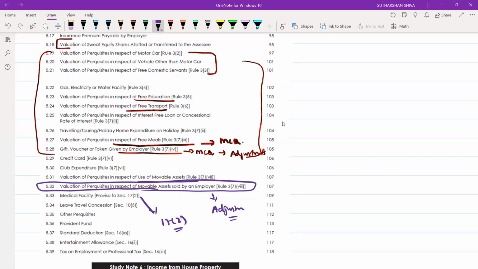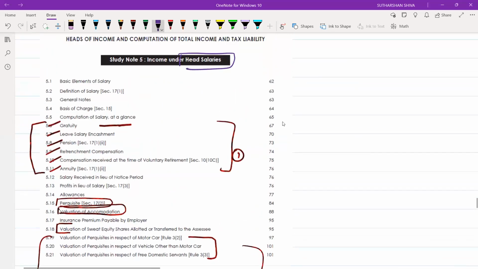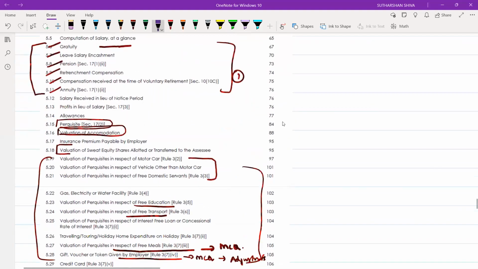Leave travel concession, you may also get a separate question. After this, standard deduction 16.1A and entertainment allowance will be the fourth part, along with PF, that is provident fund. So these are the 3 or 4 bifurcations which you need to do and study.